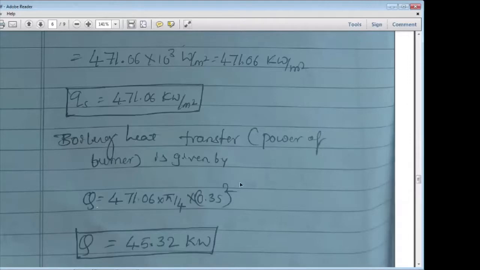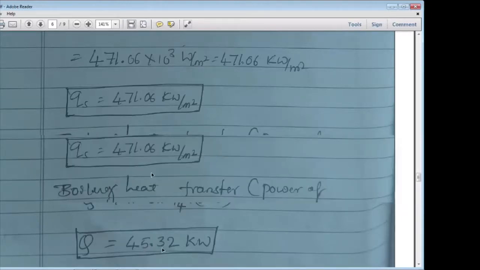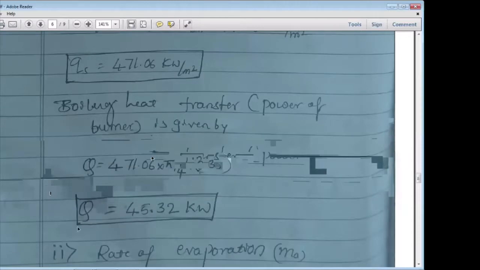This is a pan, and the diameter is given, so you calculate the area as pi by 4 d squared. You will get 45.32 kilowatt as the capital Q value. This is the power of the burner, which is used to heat the copper pan. You can calculate that, done.